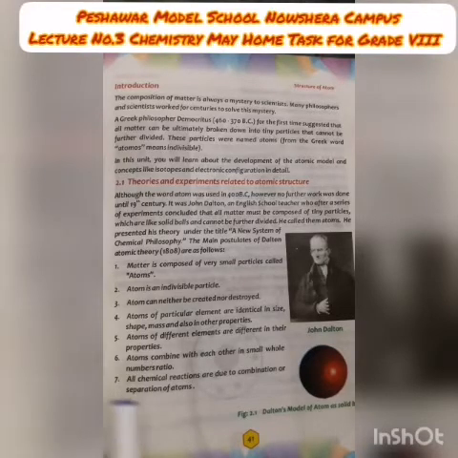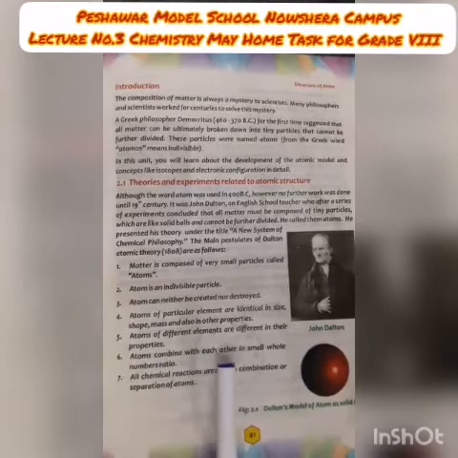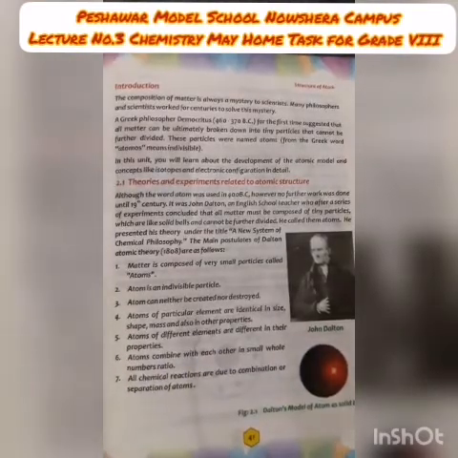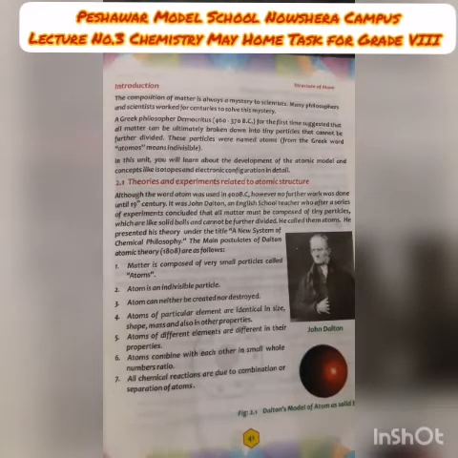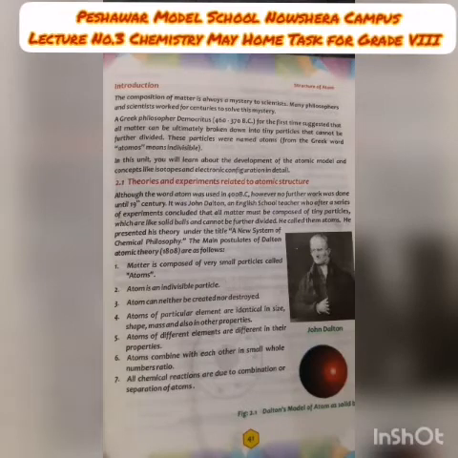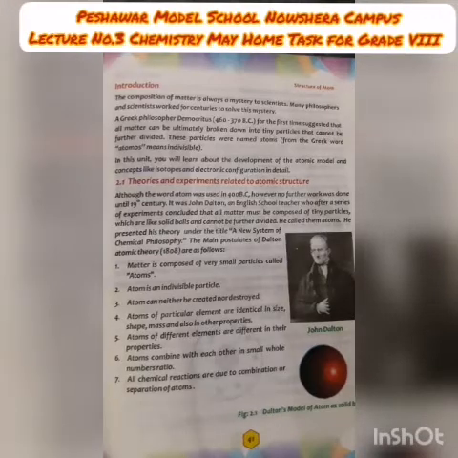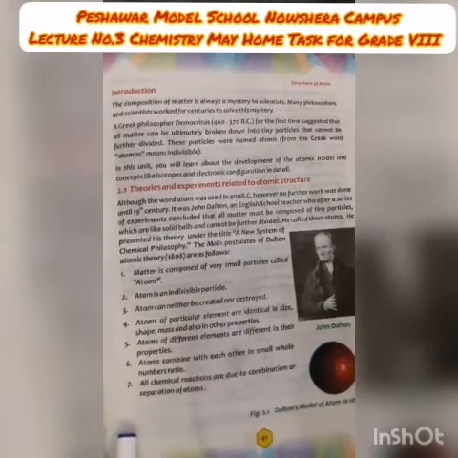Now point number 6: atoms combine with each other in small whole number ratios. Whenever two elements combine with each other, like hydrogen combines with oxygen to form water, they must combine in small numbers, like two hydrogen and one oxygen. It will combine in a 2 to 1 ratio. And atoms cannot combine in larger numbers, like 53 hydrogen combined with 97 oxygen. These are the points of Johann Dalton atomic theory.